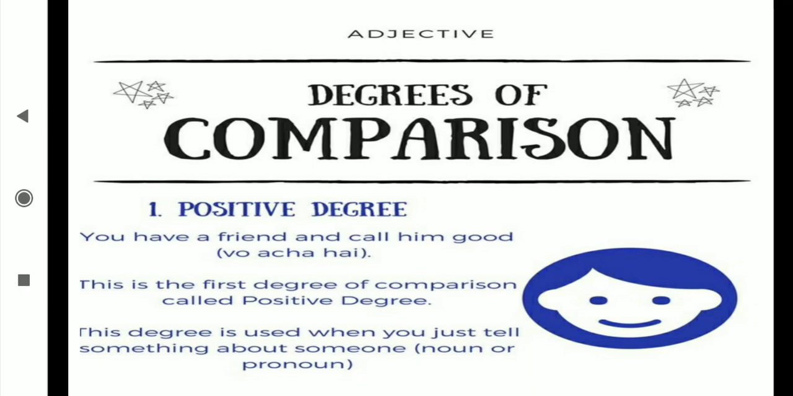Now see the degree of comparison. Already I have explained it to you, but now again I am going to explain it with the definition. Now what is the first degree? Positive degree. You have a friend and you call him good. This is the first degree of comparison, because both friends are the same and he is the good one. That's why it is the positive degree. This degree is used when you just tell something about someone, a noun or pronoun.